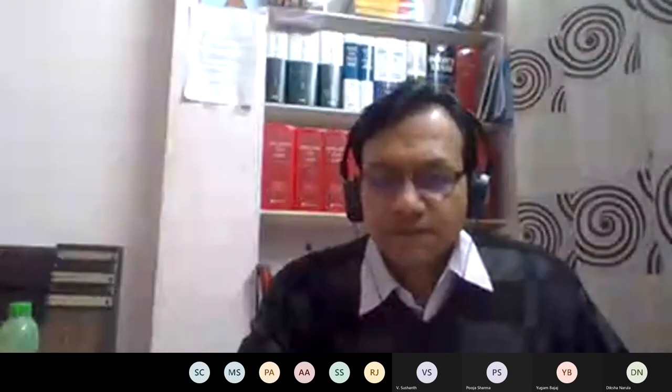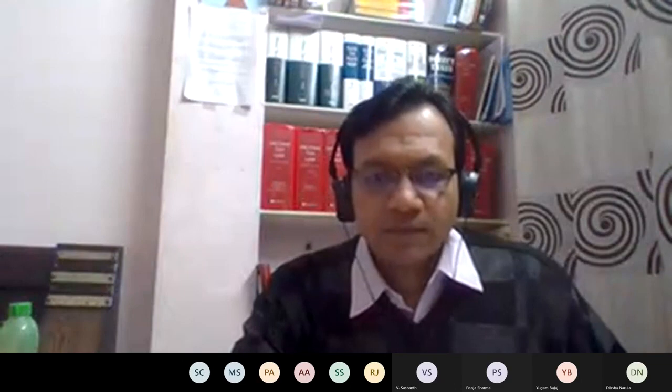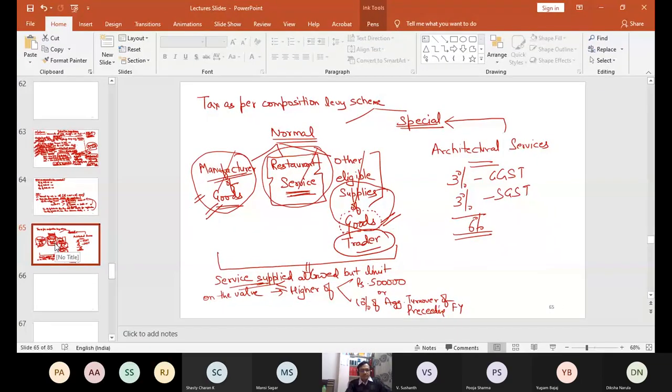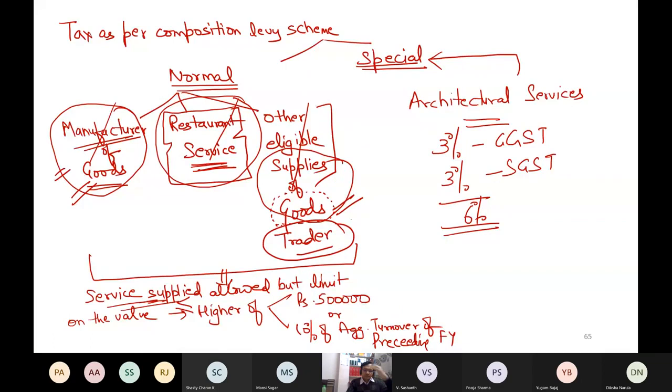Okay, come back to that slide again. Now another question arises. When I know that it is a special case and that the rate is 6%, then on what value do I multiply this 6%? Now the turn is to compute and pay the tax.